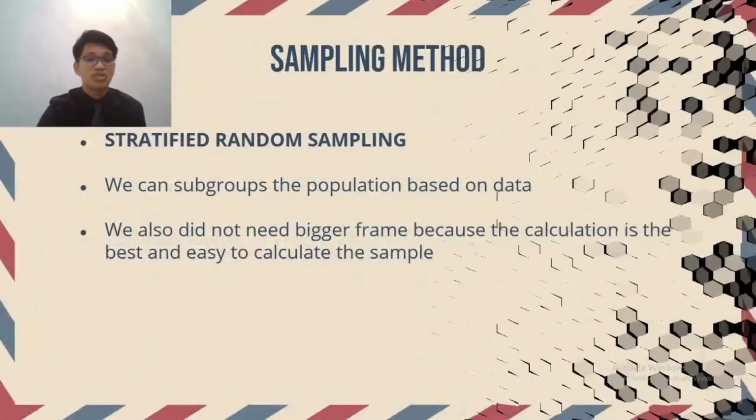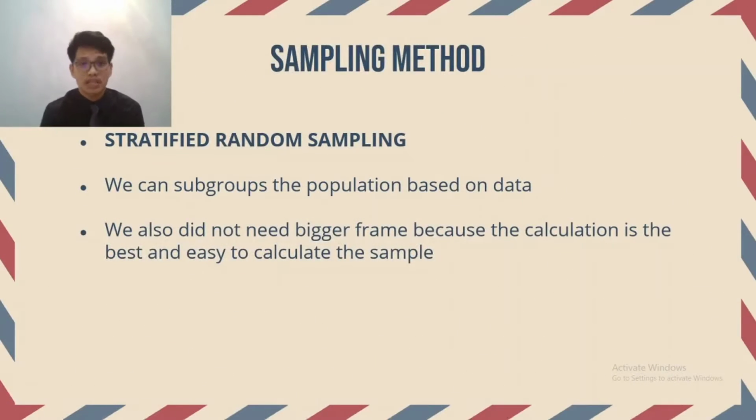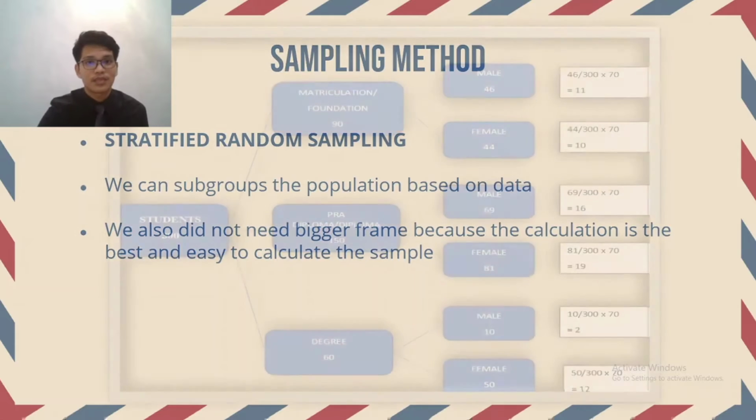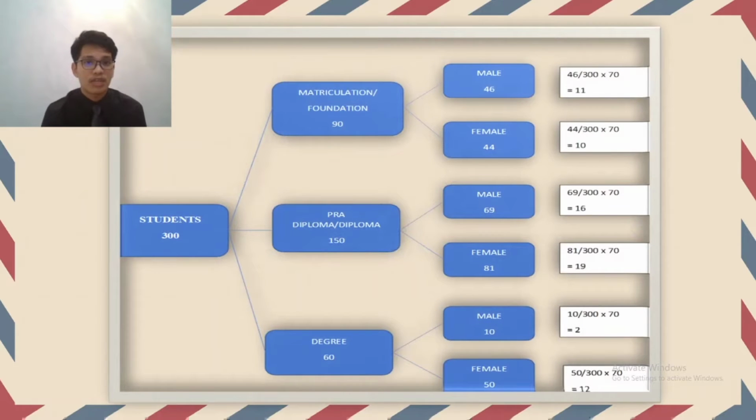Next, we go to the sampling method. We are using the stratified sampling method, where we can subgroup the population based on our data. We also did not need a bigger frame because the calculation is the best and easiest way to calculate the sample. This is our example that we are using in this assignment: our population is students, subgrouped into the level of education, and subgrouped again into gender.